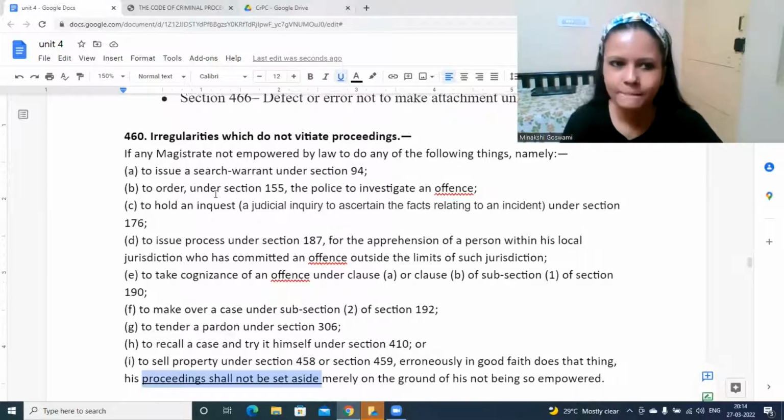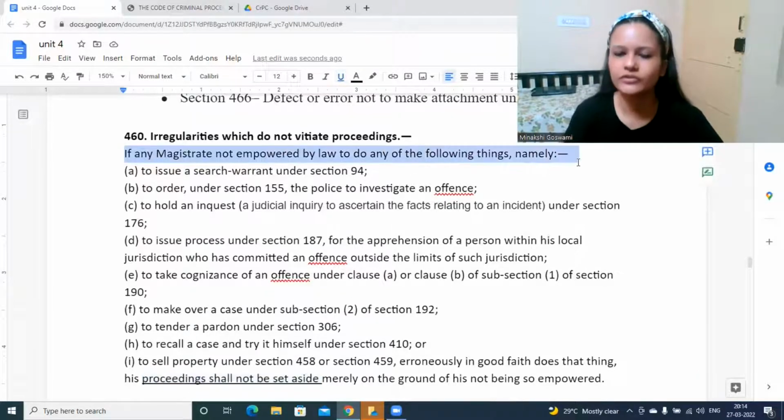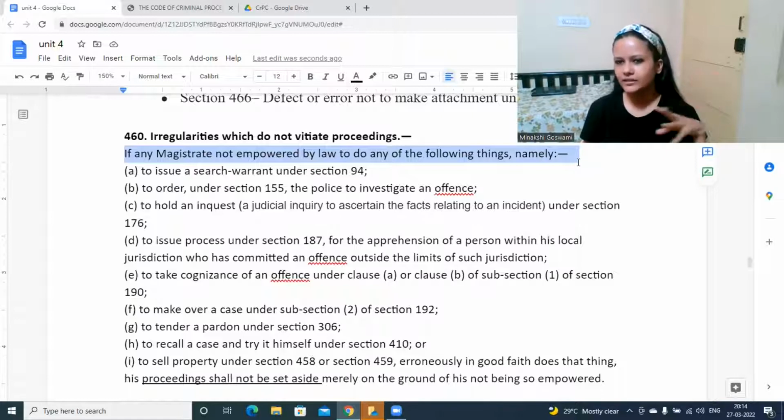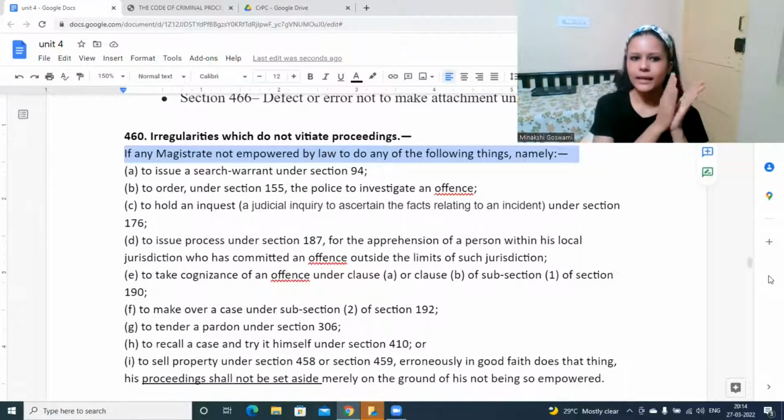Take for example a magistrate who was dealing with a case, and by mistake, in good faith, without any bad intention, some kind of irregularity happens. Maybe by mistake the magistrate issued a search warrant to go and conduct a search in a certain place and see what evidence you can collect, but that was not a proper situation where a search warrant could have been issued.